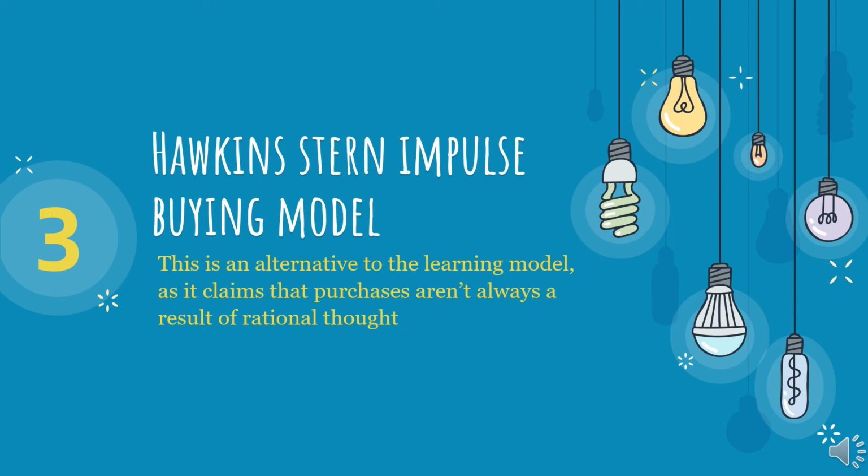And the last model that we have for today is the Hawkins Stern impulse buying model. The impulse buying theory is an alternative to the learning model, which we've covered in part 1 of this series, and the EKB model, as it claims that purchases aren't always a result of rational thought.